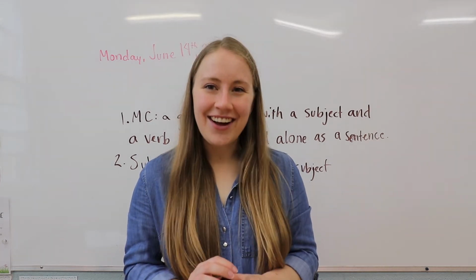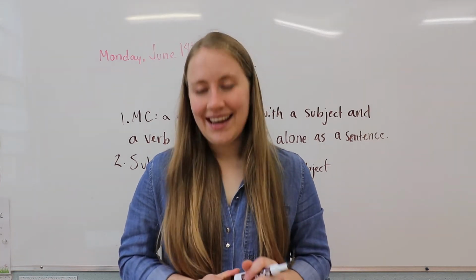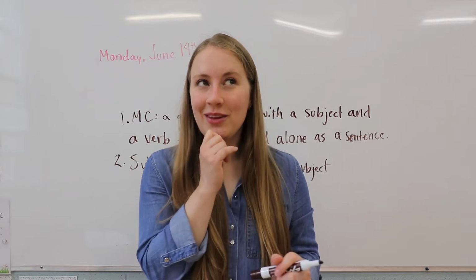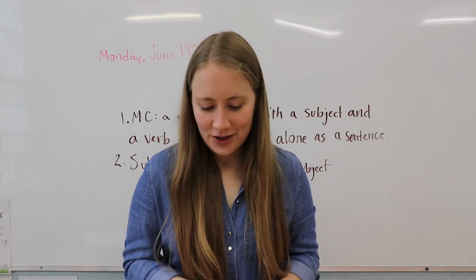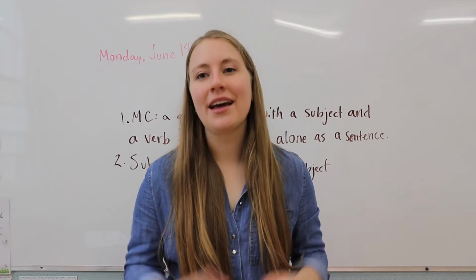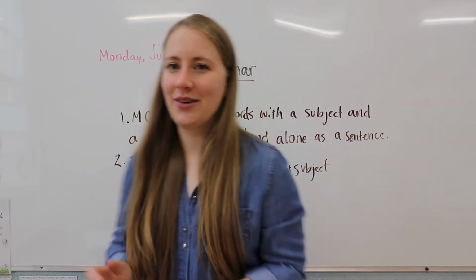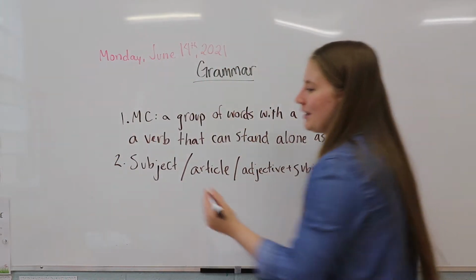What's a dependent clause? Okay, a dependent clause, you can think about it for a second, is a group of words with a subject and a verb that can't stand alone as a sentence. Okay, so it's the opposite of a main clause.